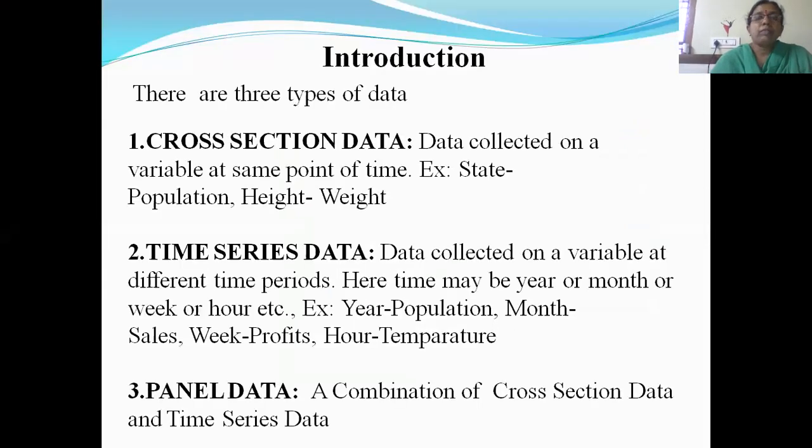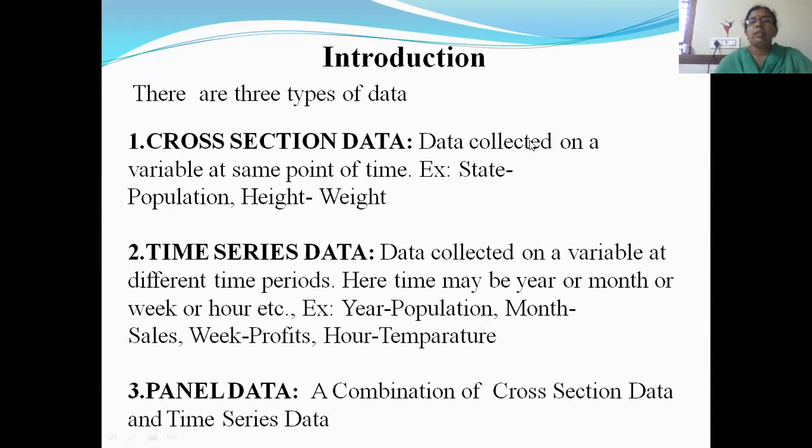So here you have three types of data: cross-section data, time series data, and panel data. Cross-section data is data which you are collecting only for a particular time, for different variables. Time series data is data which you are collecting on a variable at different time periods. A combination of both cross-section and time series is called panel data.